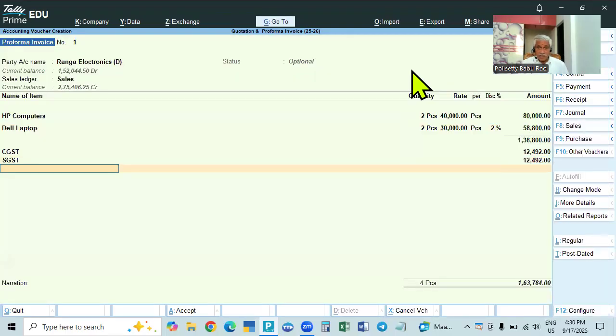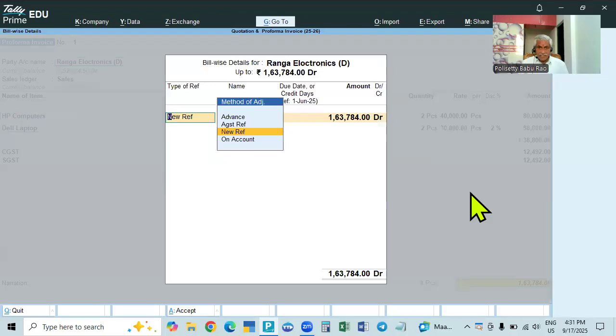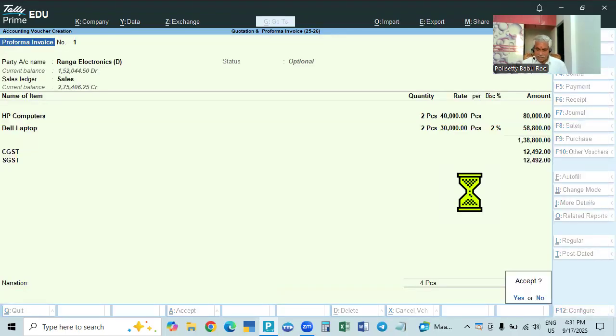After giving this, when the original invoice is made, this proforma invoice is considered by the debtor party as well as the bank for the loan. That is why we should not change it later. That is why this is to be converted to a sales invoice as it is. So this is reference number 1. Okay, and accept, accept, accept.